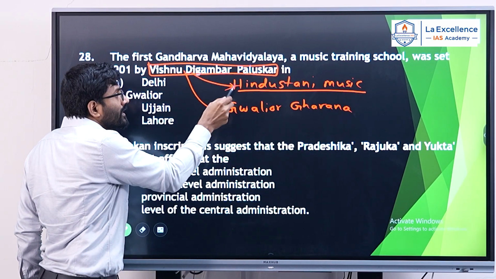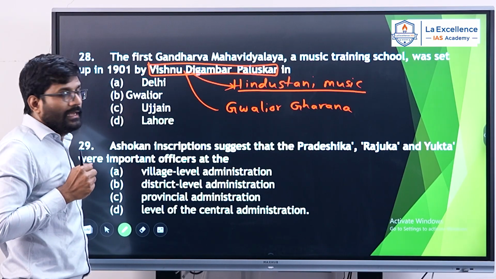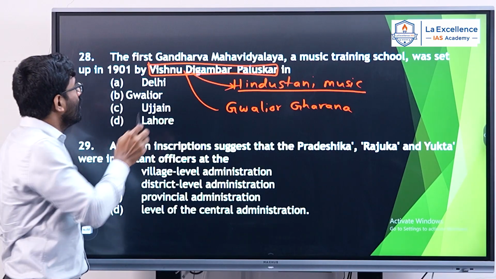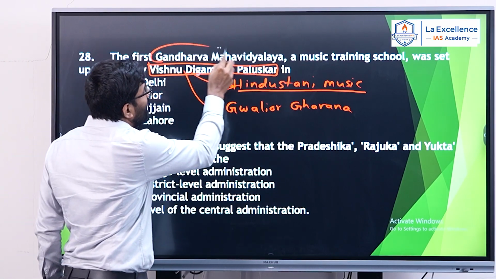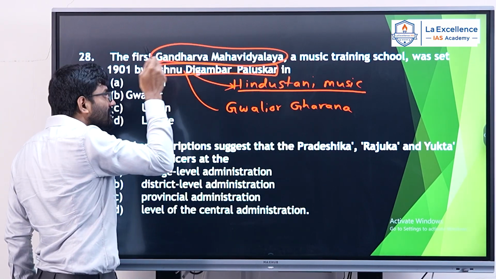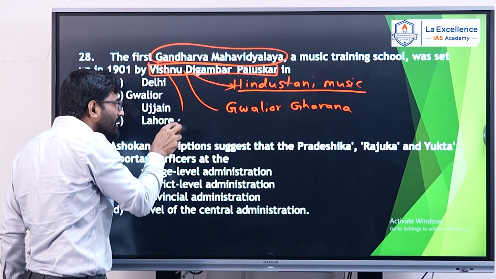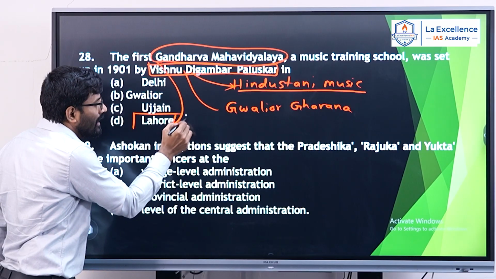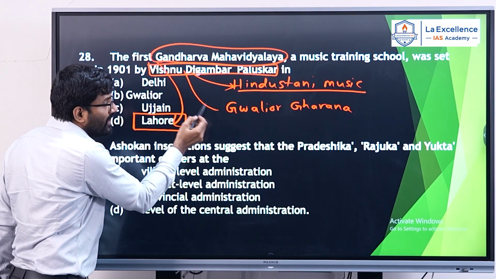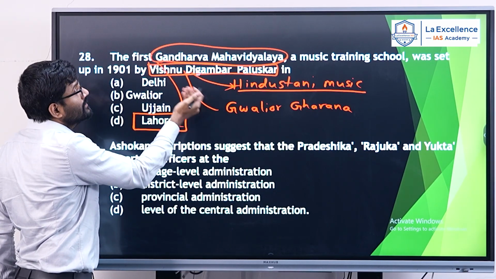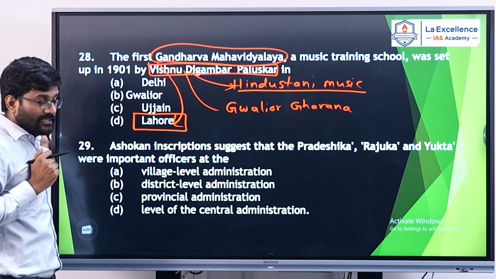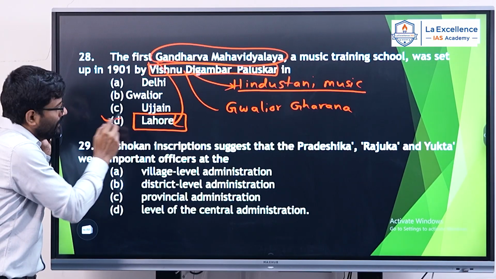And for promoting Hindustani music, he established one music training school called Gandharva Mahavidyalaya. Initially, he established it at Lahore. So Lahore is my answer. Yes, he belongs to Gwalior Gharana, but he established Gandharva Mahavidyalaya at Lahore for the first time. So my answer is D.